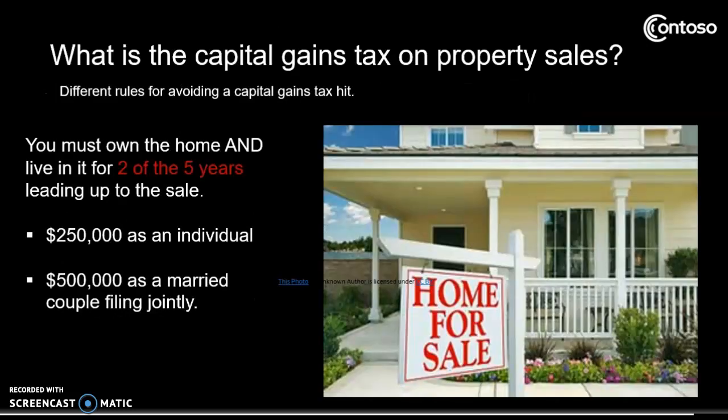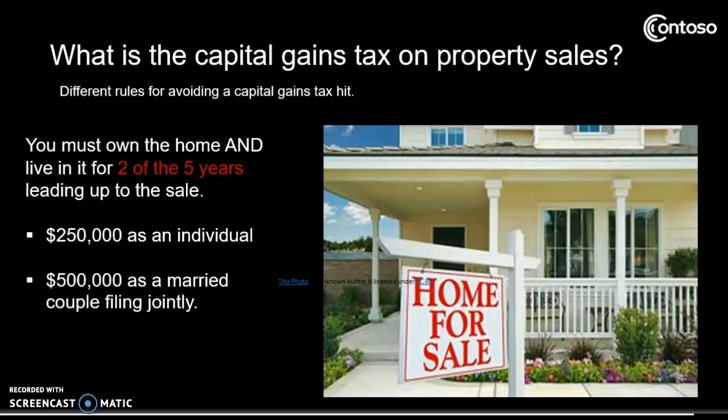What are the capital gains taxes on property sales? Again, if you make a profit on the sale of any assets, it's considered a capital gain. With real estate, however, there are different rules for avoiding a capital gains tax hit. For profit on your main home to be considered a long-term capital gain, the IRS says you have to own the home and live in it for 2 of the 5 years leading up to the sale.